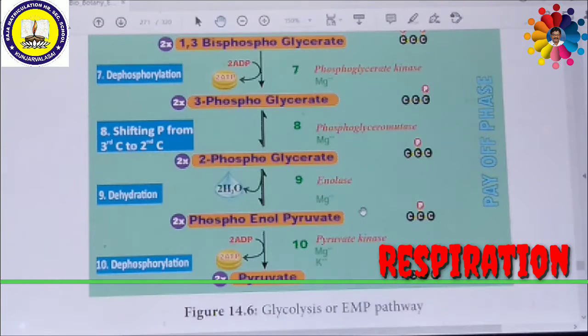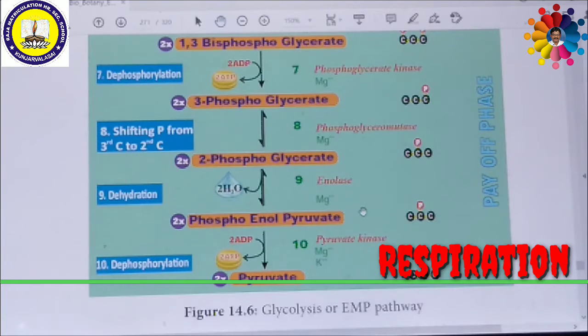This phosphoenol pyruvate is finally dephosphorylated, producing ATP from ADP, utilizing 2 phosphate molecules from 2 phosphoenol pyruvate. And this phosphoenol pyruvate is finally converted into 2 molecules of the 3-carbon compound pyruvate with the help of the enzyme called pyruvate kinase. This process is called glycolysis. This flow chart and explanation is very important. So glycolysis is a common process which takes place in both aerobic as well as anaerobic respiration.